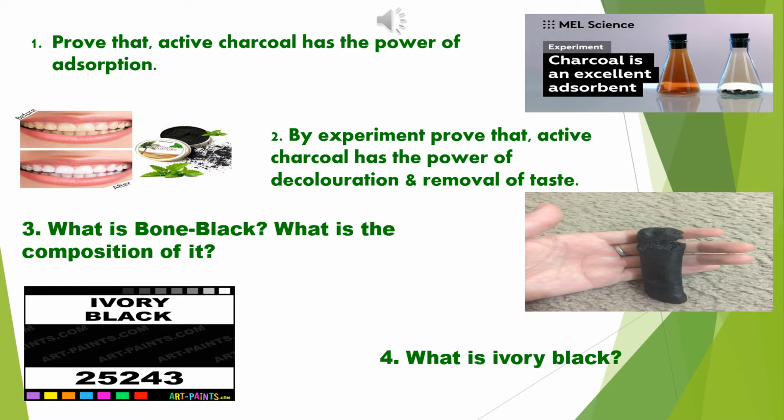Ammonia gets absorbed by the active charcoal and creates a vacuum that results in the rise of mercury in the tube. This proves that active charcoal has the power of adsorption.